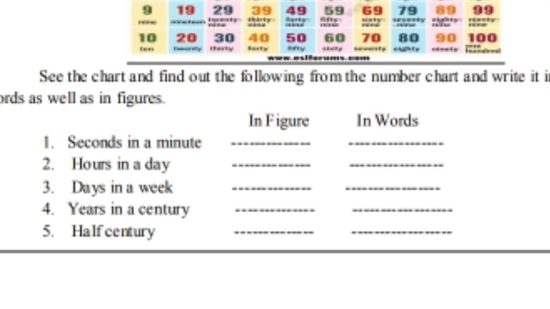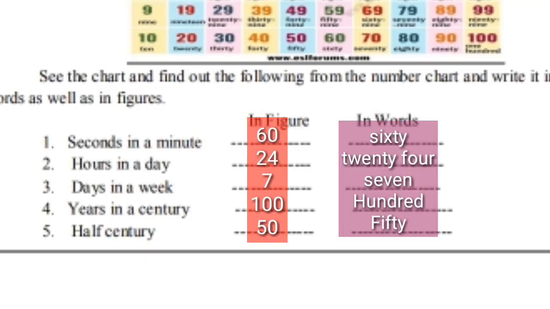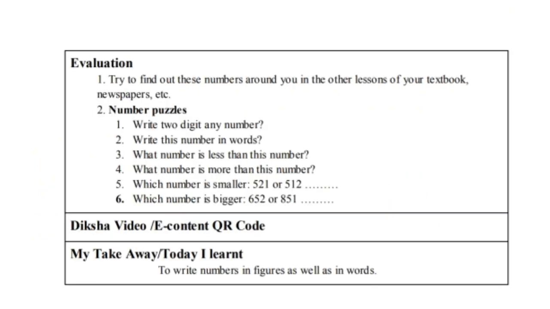So, let us start. Seconds in a minute 60, hours in a day 24, days in a week 7, years in a century 100, and half century 50. So all these answers are in figures and words. After doing this activity, there is an evaluation activity. Try to find out these numbers around you in the other lessons of your textbook. There is a number puzzle, so this activity you have to do, students. Okay, you have already understood the activity, and now this is the evaluation activity.